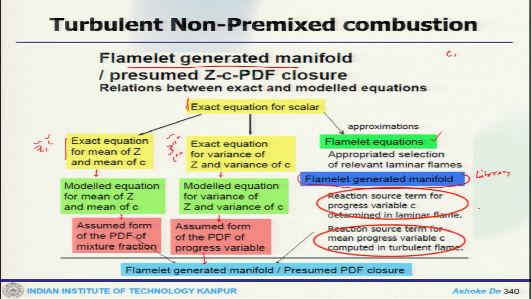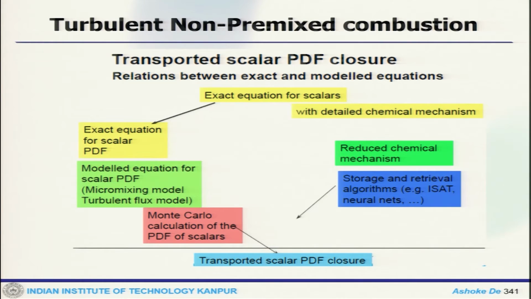So we have everything here which is included. Now using this table and this PDF shape we get the Flamelet generated manifold or presumed PDF. So you see how we get the equilibrium things, and this is the transported scalar PDF approach. We get exact equations for scalar with detailed kinetics mechanism.